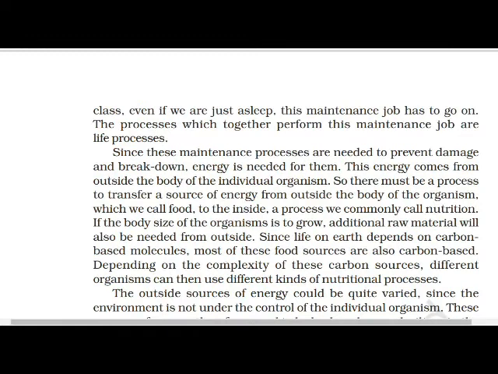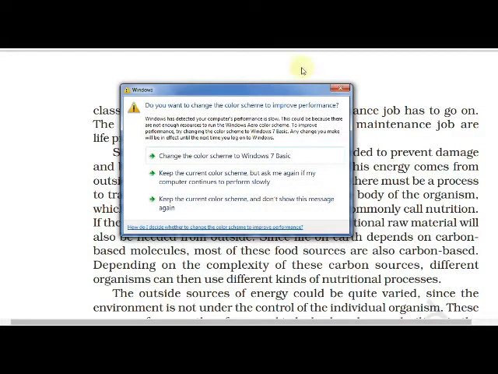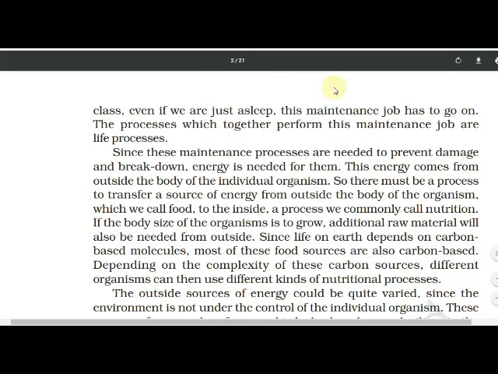Food sources are carbon based, and the nutritional processes of different organisms are different. Yes or no? If you see, the nutritional process of amoeba is different from animals, meaning tiger, lion, human beings, and plants. If you compare the nutritional processes of those, they are different.